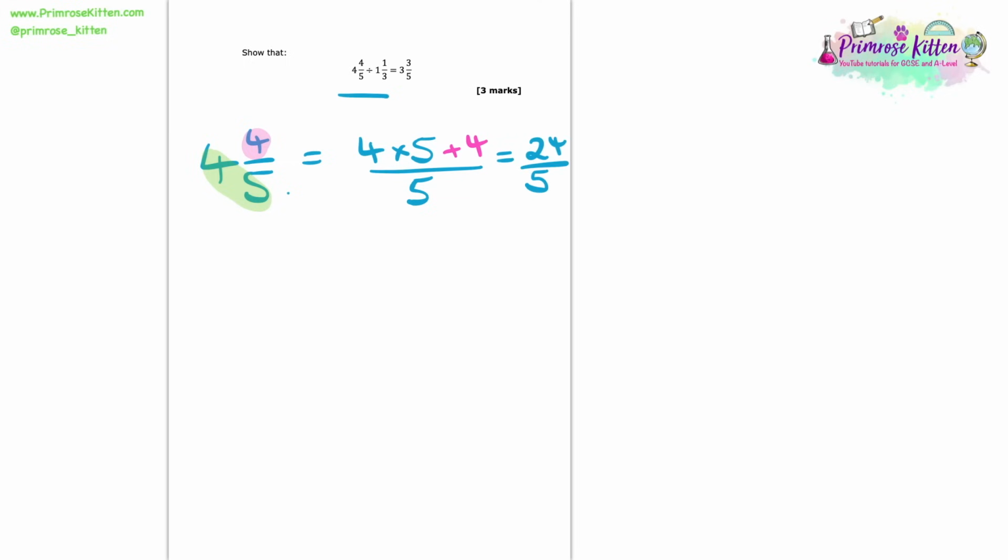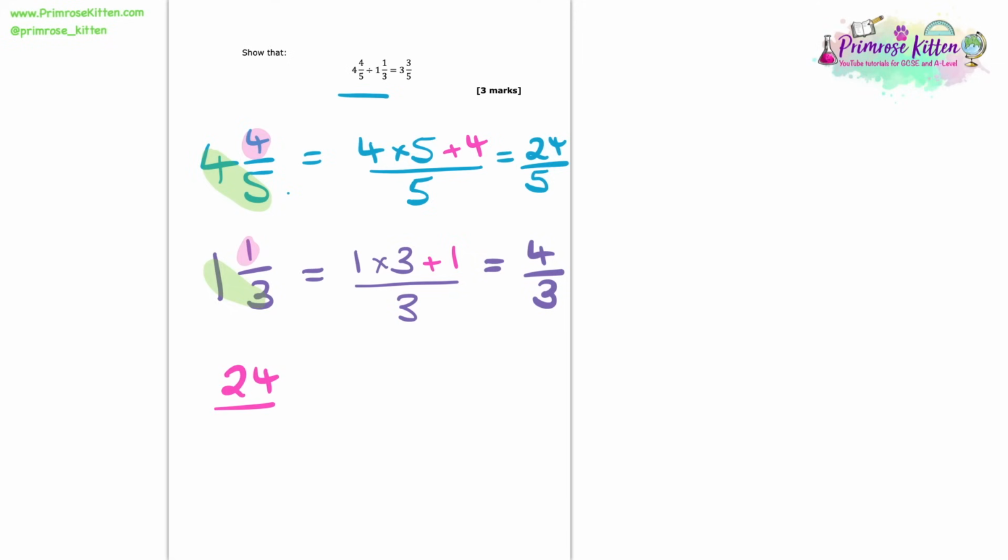So we can rewrite 4 and 4/5 as 24 over 5. Next up we have 1 and 1/3. Again, if we take the whole number, times it by the denominator, and then add on the numerator, we will find what we need for our top-heavy fraction. And then we'll just divide it by that 3 that is already on the denominator. That doesn't change. And that gives us 4/3 for this fraction. So now we've got them both as top-heavy fractions, let's go back to what they're asking for. Here it's now looking like 24 over 5 divided by 4 over 3.